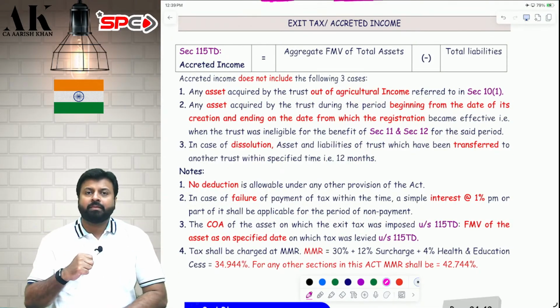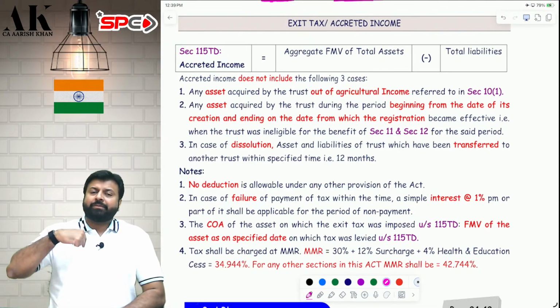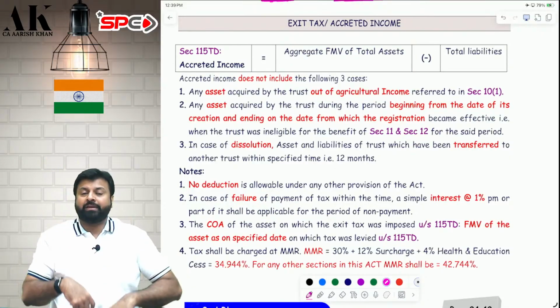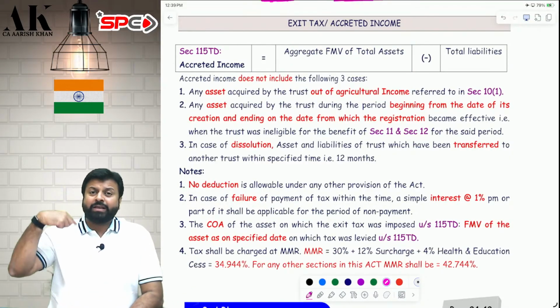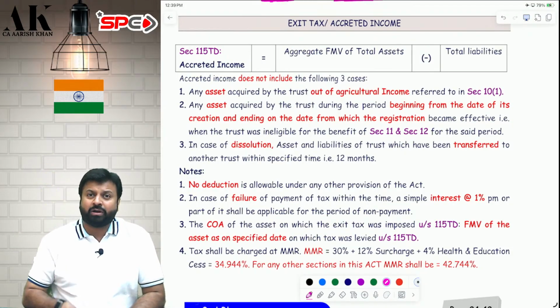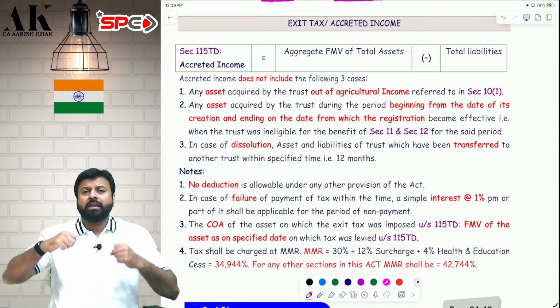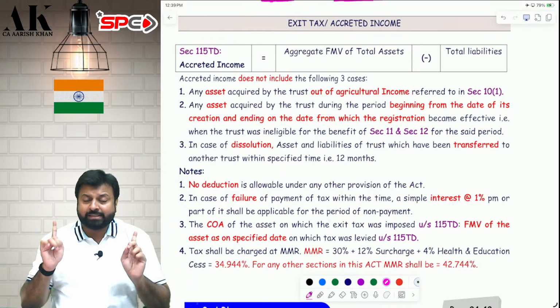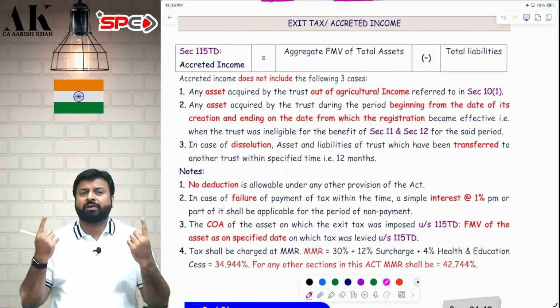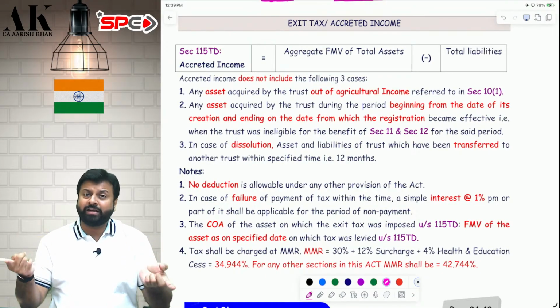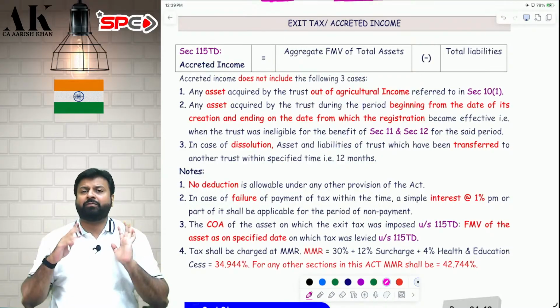Second, I am a charitable and religious trust and I am getting merged with another entity which is not doing activities similar to 12AB. So I am doing a merger with an entity which is a business entity, not doing charitable activity. Then also I will be liable for exit tax. Third one, if my trust is dissolved and within 12 months I don't transfer all my assets and liabilities to another trust registered under 12AB, then I will be liable for exit tax.